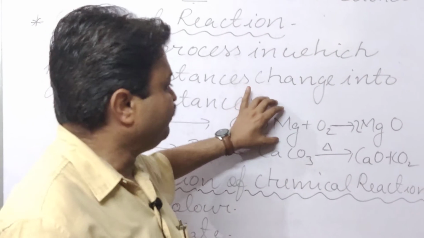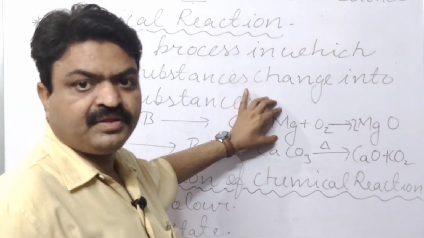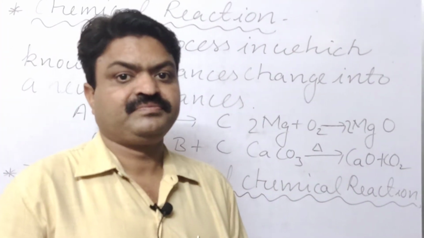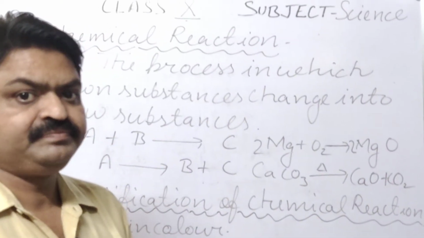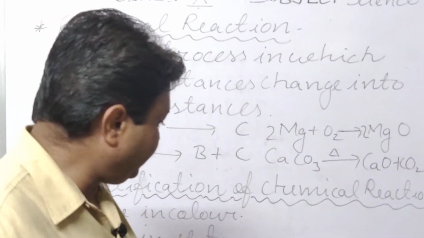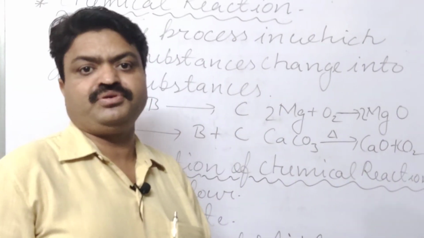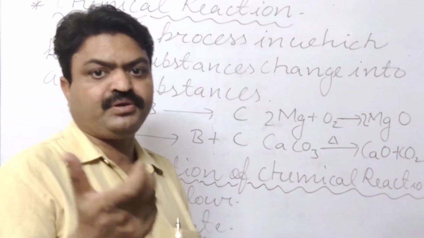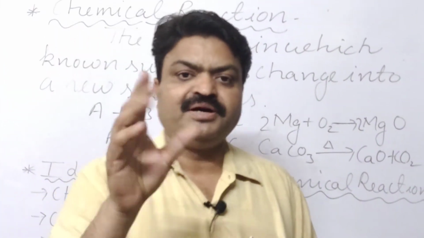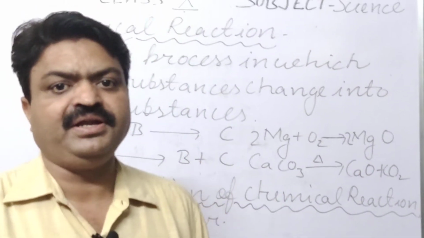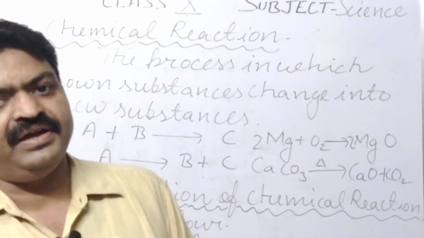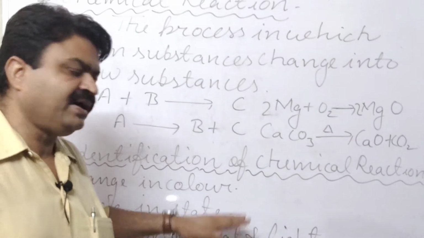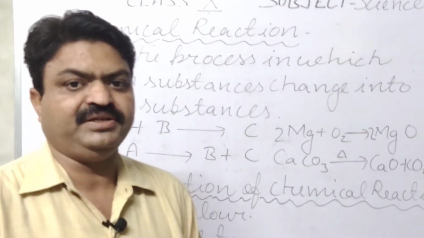Like in this case, student, when we burn magnesium in the presence of oxygen, the magnesium burns with dazzling light, and heat is also produced. So at the time of burning, heat and light are produced, student. With the help of heat and light, we can notice that a chemical reaction is taking place.